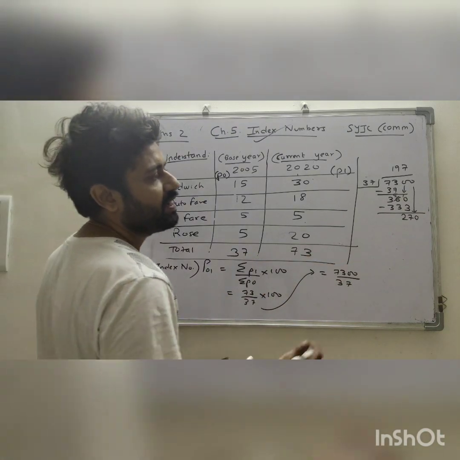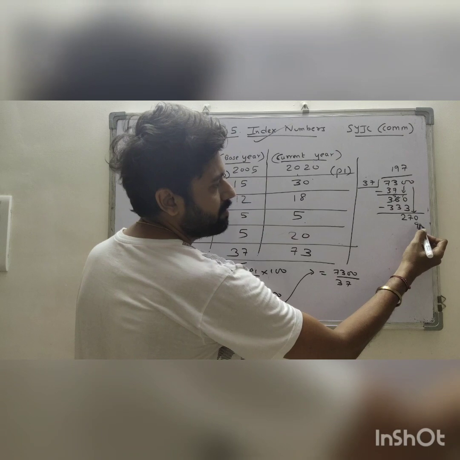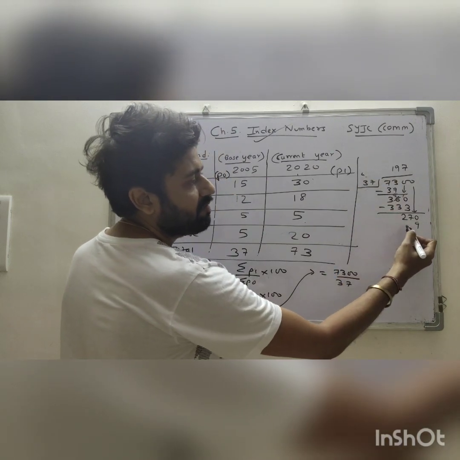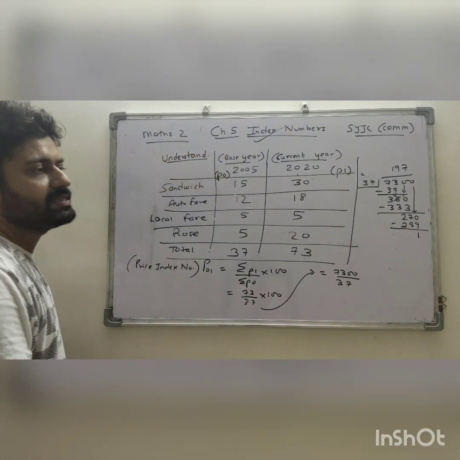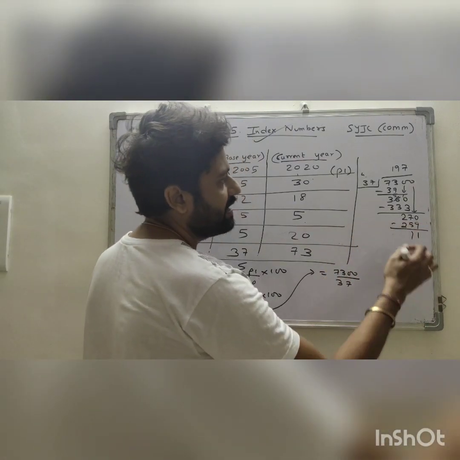7s are 259. 7 7s are 49. 4 7 3s are 21. 21 plus 4 is 25. On subtraction, I get 1 plus 9 is 10. 6 plus 1 is 7, 11.